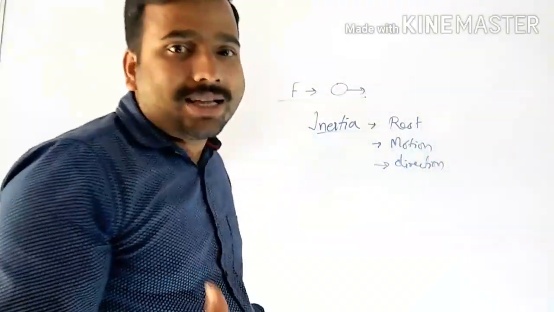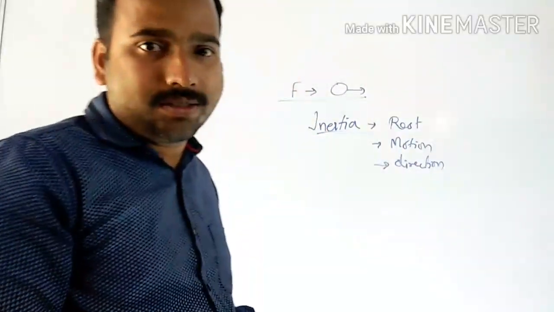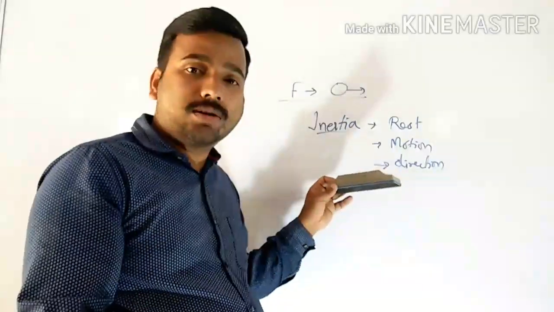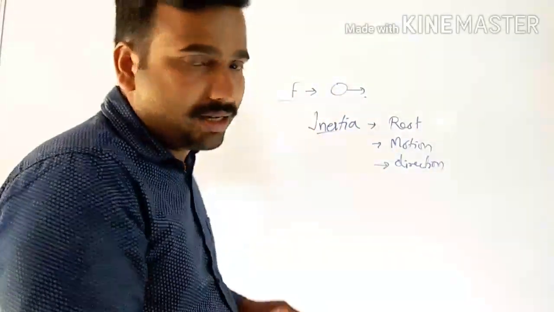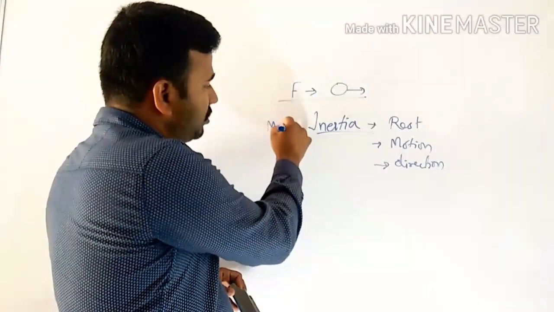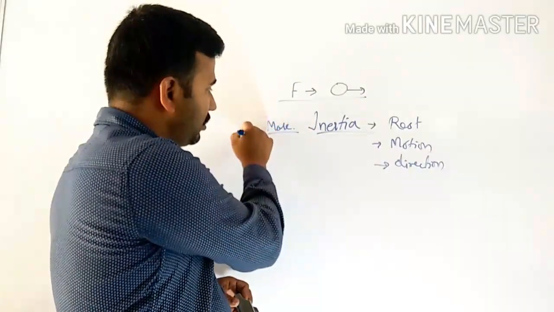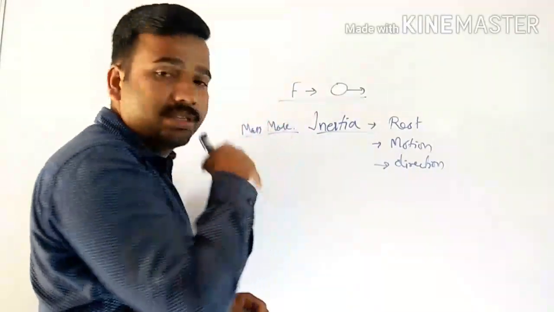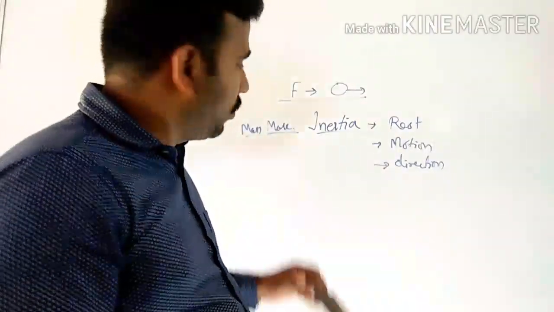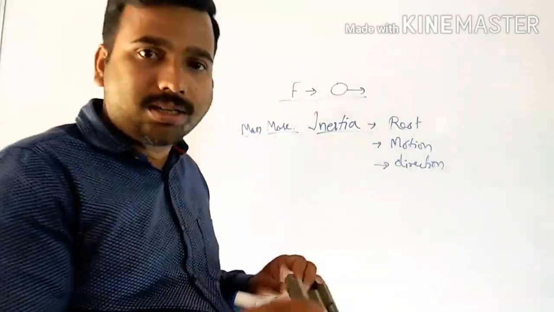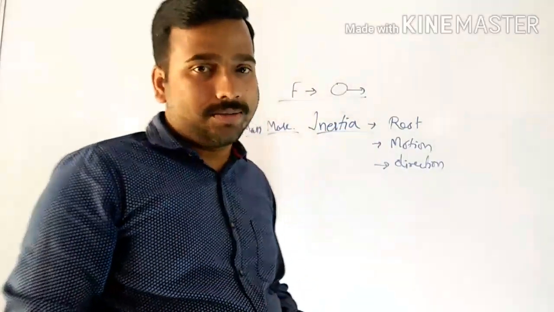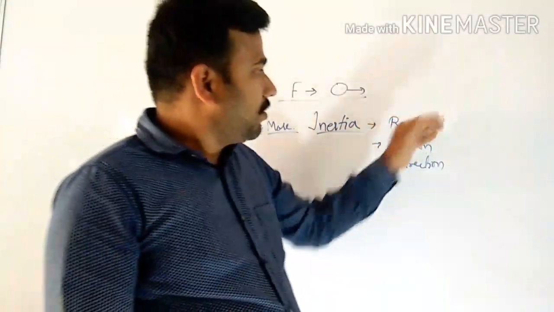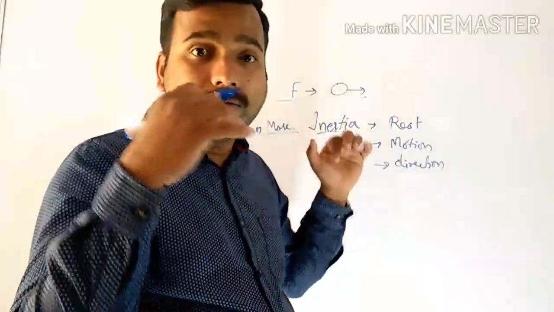So actually inertia is a measure of mass. If more is the mass of the object, more will be the inertia. If less is the mass, lesser will be the inertia. So now look one by one, what is inertia of rest.